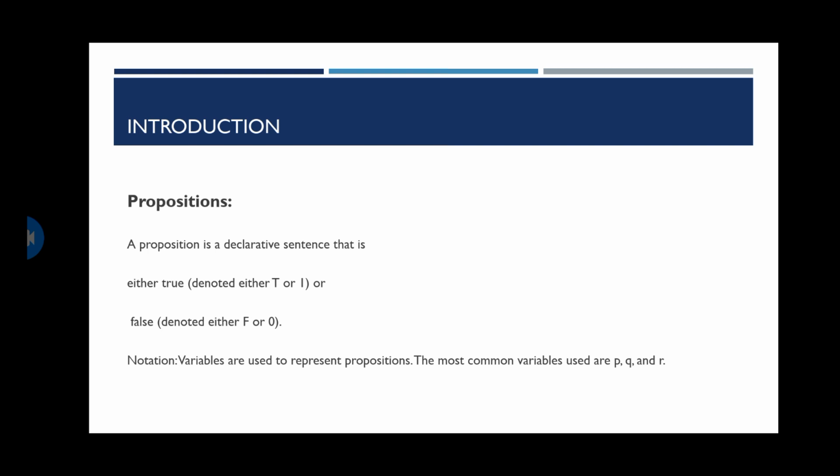A proposition comes under declarative sentences, and says whether the declarative sentence is true or false, where true is denoted by capital T. For Boolean algebra, the symbolic notations are still not fixed. We can use any symbol as we wish. In this I am going to consider true as capital T and false as capital F. Notations are used to represent the proposition. The most common variables are P, Q, R. You can take any A, B, C, D, but I will prefer P, Q, R in this PPT. This is the basic meaning of proposition.